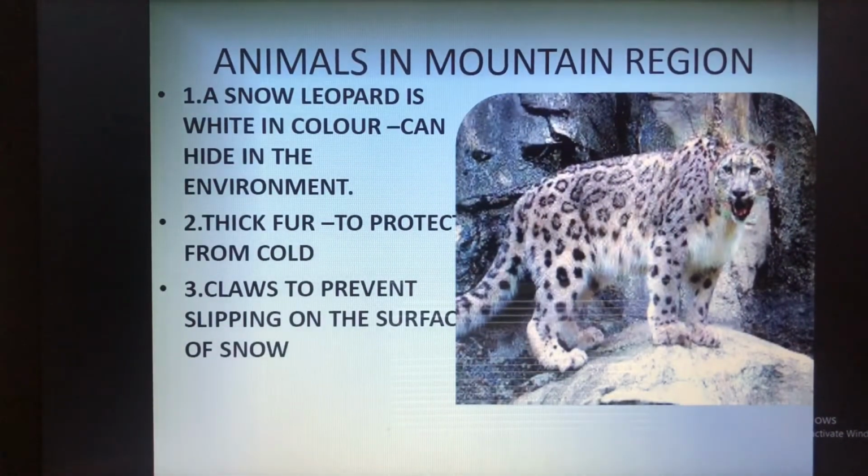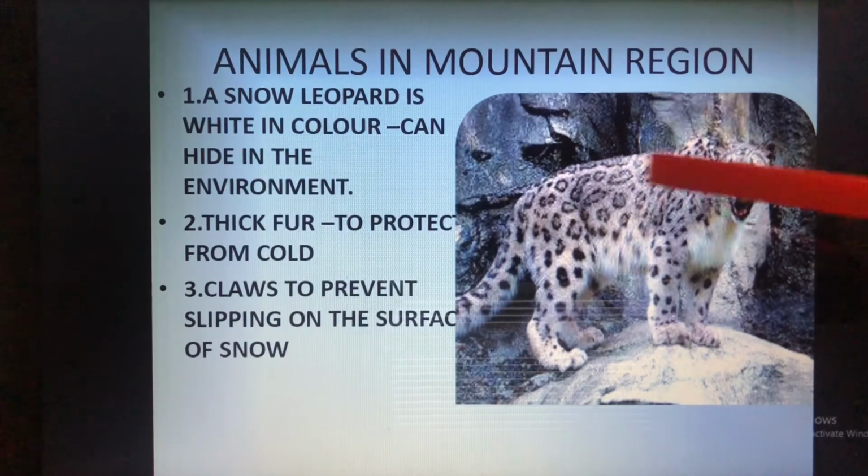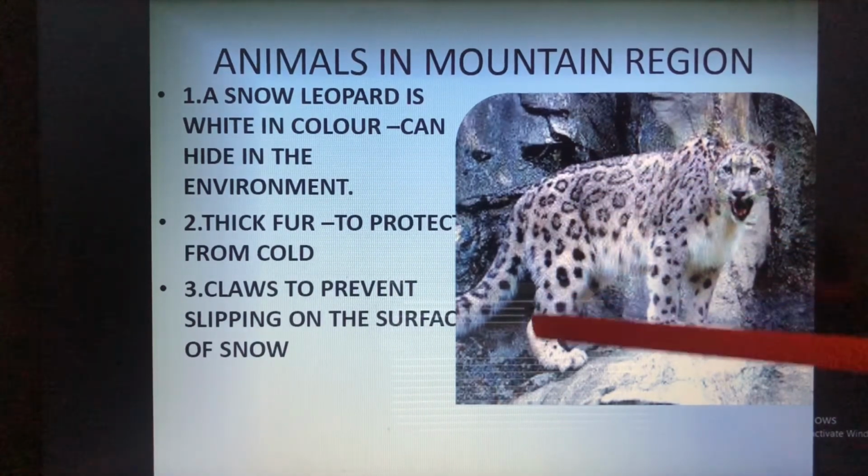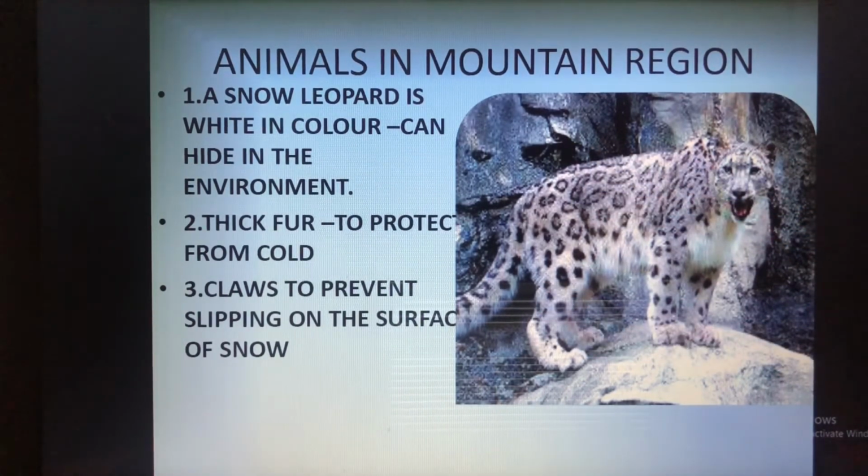Now, which are the animals found in the mountain regions? First of all, the animal which we are going to study here is the snow leopard. The color of the snow leopard is white and it can hide in the given environment. Then next, it has thick fur. Fur means the skin. This is the fur. This will protect it from cold.